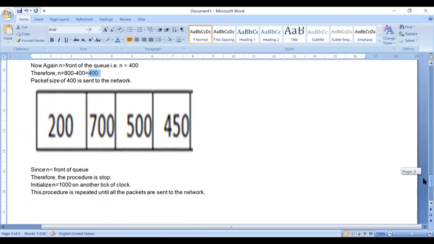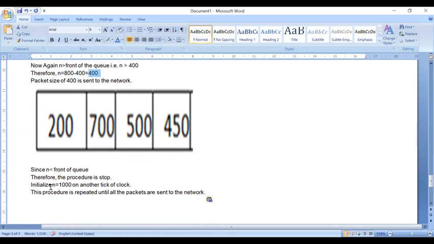Now again you can see the next packet size is 450. Is n greater than the front of the queue? No, because my n value is 400, but the packet size is 450. So I cannot send this packet. What I have to do is stop the process here itself.